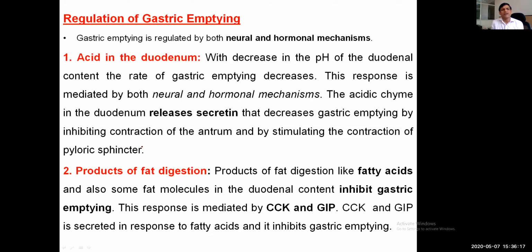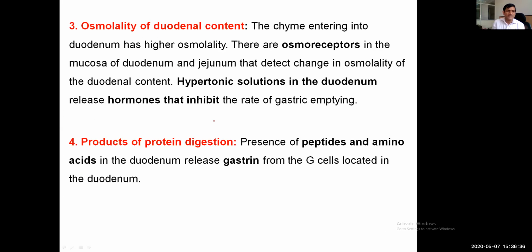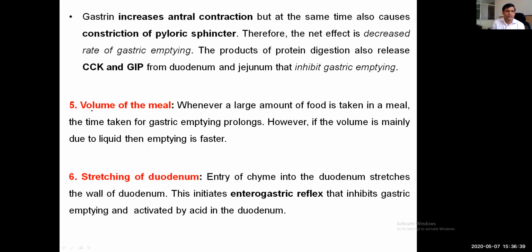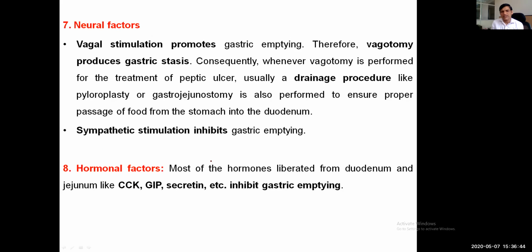There are different factors for regulating gastric emptying. One is acid in the duodenum, another is products of fat digestion, osmolality of the duodenal contents, products of protein digestion, volume of the meal, stretching of the duodenum, neural factors, and hormonal factors. All these factors are important for regulating gastric emptying. In the next lecture, we will see them one by one. Thank you all.